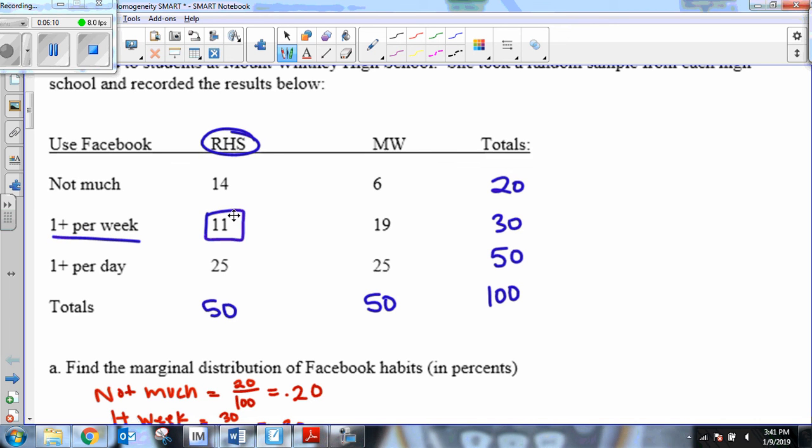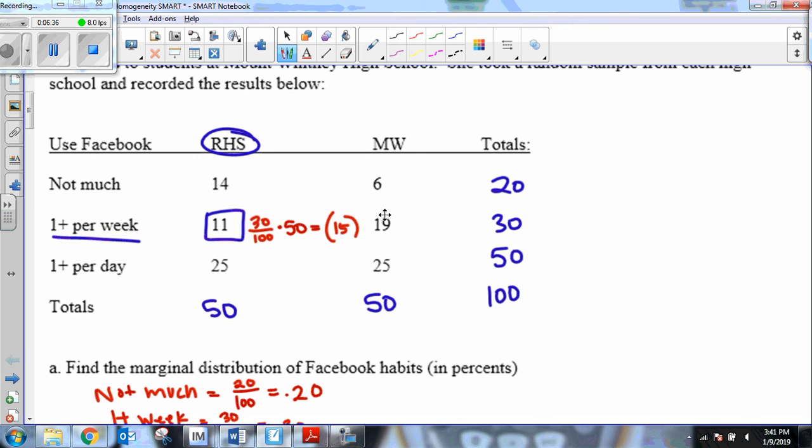So out of the 50, how many would we expect? Basically, I'm saying 30 out of 100 times 50, or 30% of 50, that would give me my expected count, which is 15. So I would expect at Redwood 15 students to be on Facebook once or more per week.